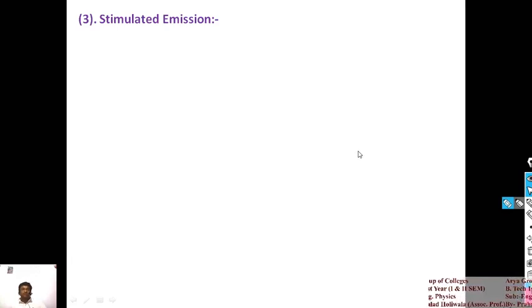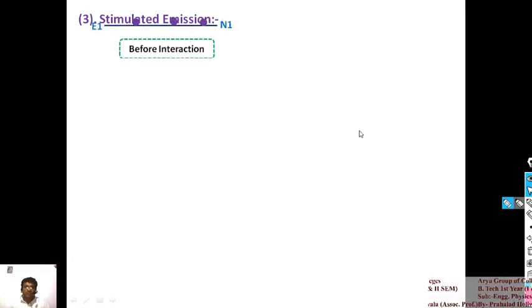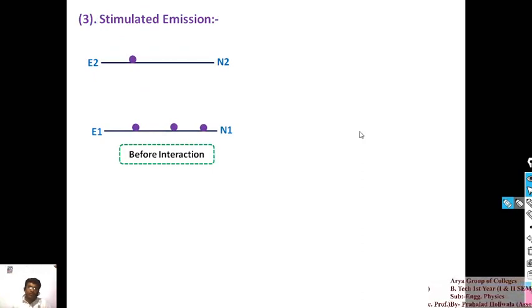Okay, so which parameters are followed by the stimulated emission? You can see here. Before interaction, what we have is an electron excited at the higher energy level. Now in this condition, if an incoming photon of energy h nu interacts with an atomic system which has already an excited electron at the higher energy level, got my point?